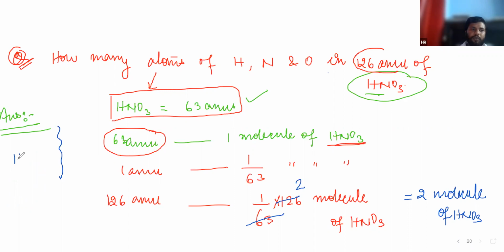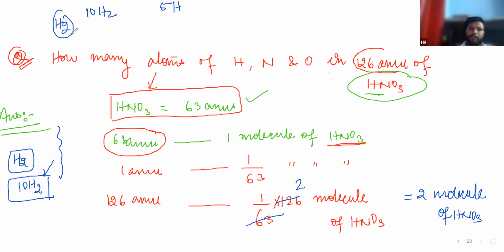If I'm writing H2, how many molecules of H2 are you looking at? One molecule. H2 is a molecule. If I'm writing only H2, that is one molecule. If I'm writing 5 H2, how many molecules of H2 are you looking at? Siddhant, answer me please. 5. H2 means one molecule. 10 H2 means 10 molecules of H2. 5 H2 means 5 molecules of H2. Are you getting my point? Yes, sir.